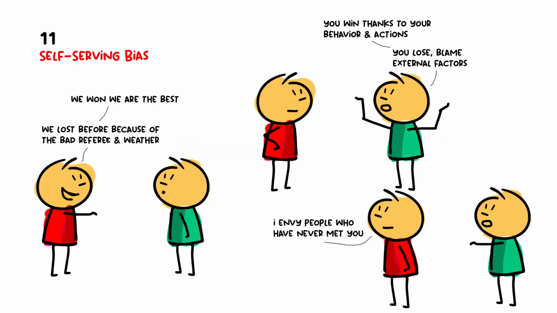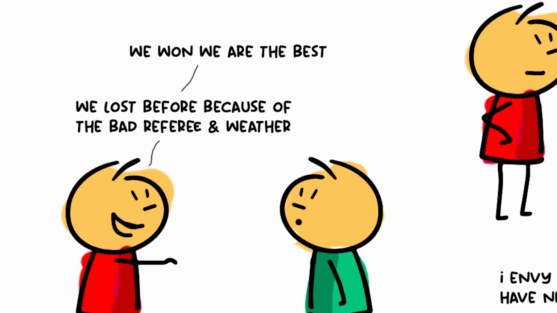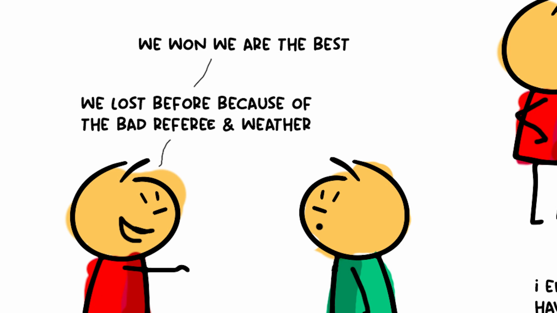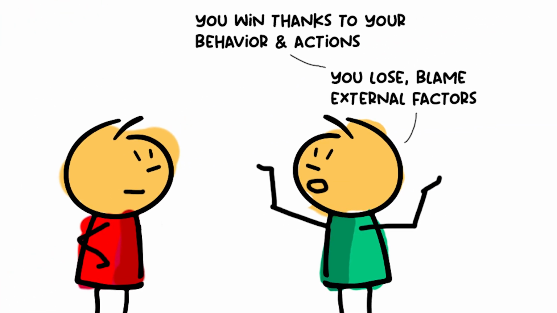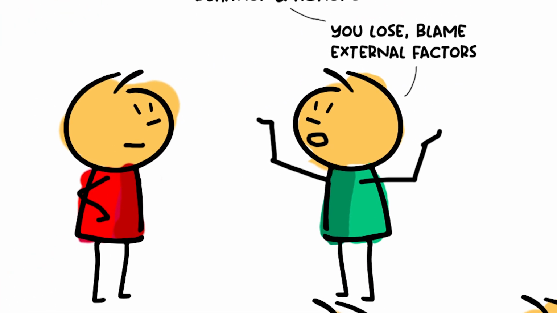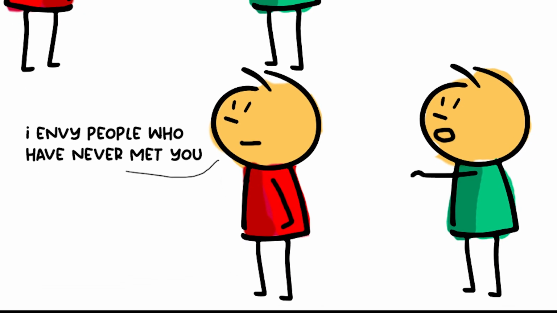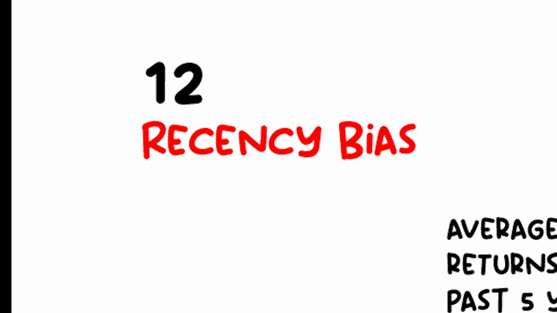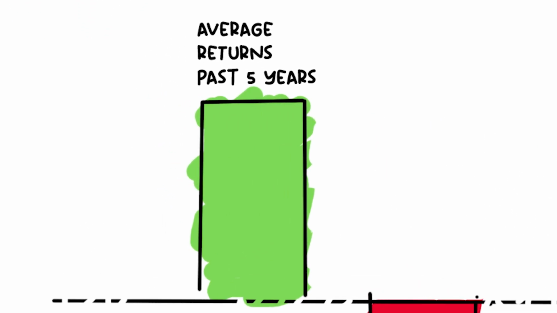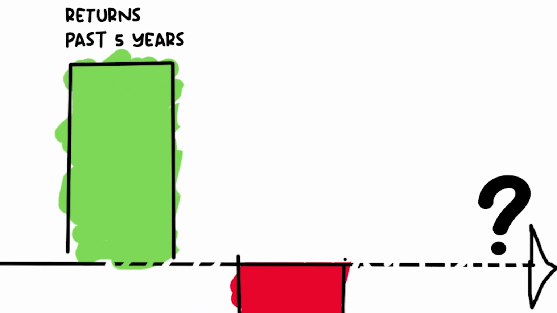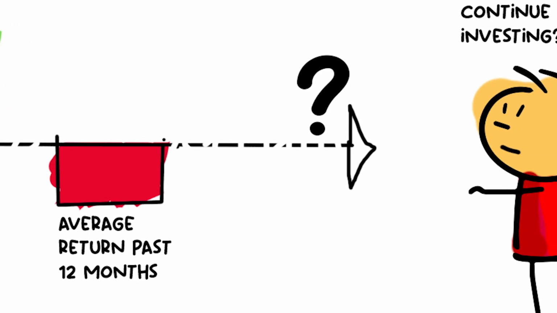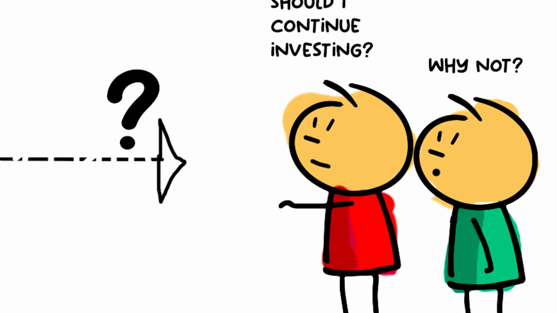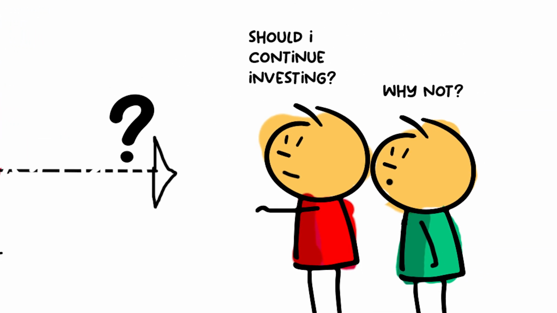Self-serving bias. Self-serving bias is the tendency for individuals to attribute positive outcomes to their own abilities or actions, while attributing negative outcomes to external factors or circumstances beyond their control. Recency bias. Recency bias occurs when individuals give more weight to recent events or experiences when making judgments or decisions, overlooking older or less recent information.